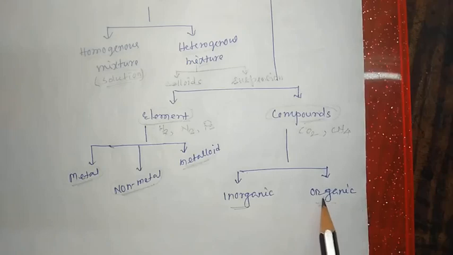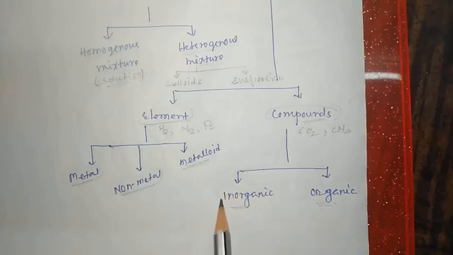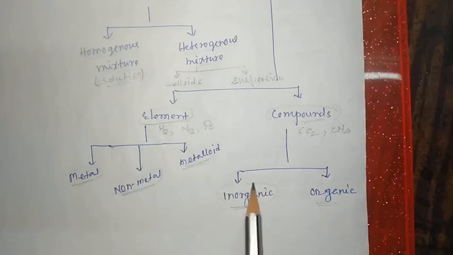In organic compounds, carbon-carbon chains or carbon-carbon rings are present. Organic compounds are mostly found in plants and animals, and are extracted from plants and animals. So organic compounds are also called carbon-containing compounds. But inorganic compounds are extracted from minerals.